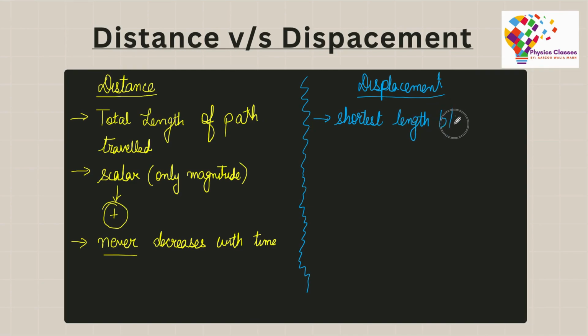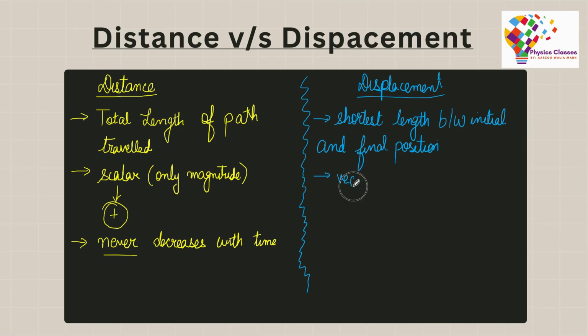Irrespective of whether you follow it or not, it is always the shortest path between the initial and the final positions. And the shortest length between any 2 points generally is the straight line distance between them. So you may not have a road along that straight line, you may not have a path along there, but still the straight line path between 2 points is always going to be your displacement.